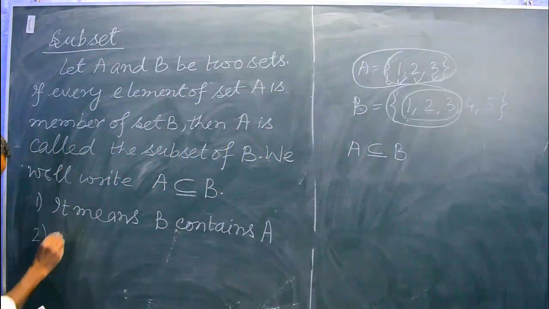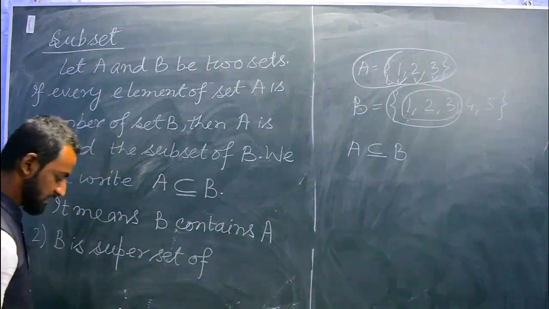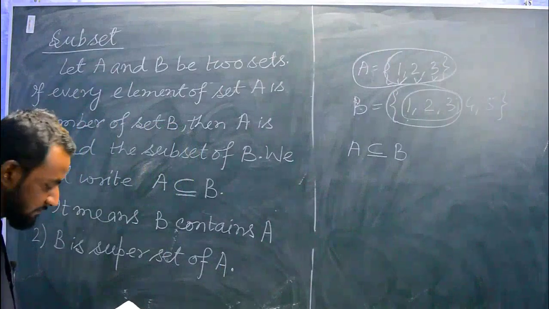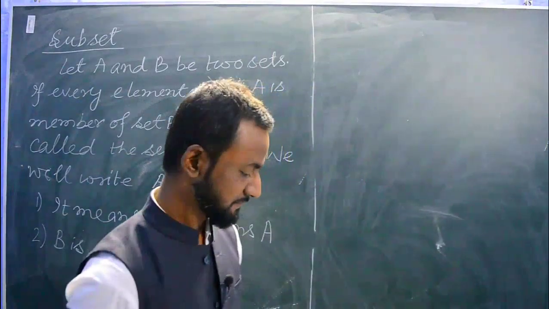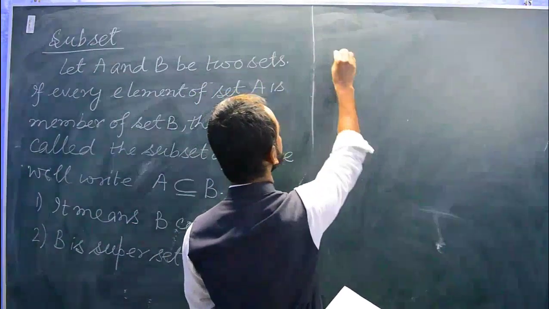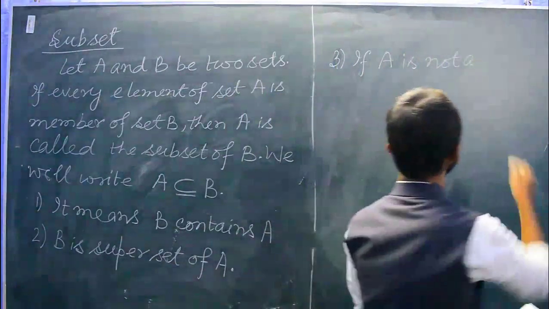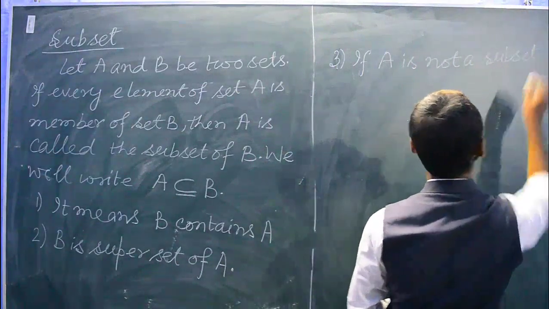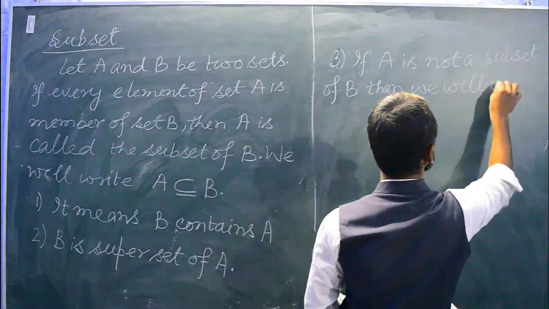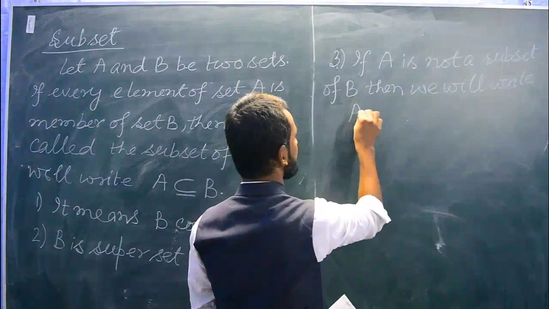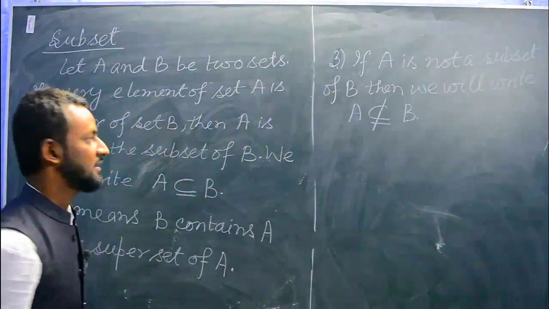Second, B is superset of A. Third one: if A is not a subset of B, then we will write A is not subset of B. So we have to write the symbol subset and then we have to cut it.